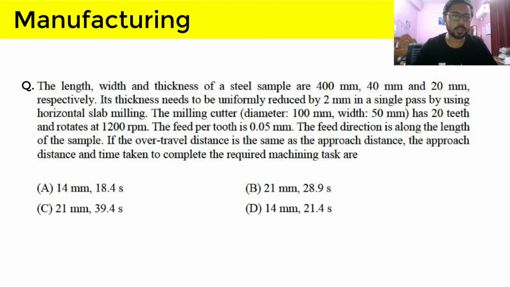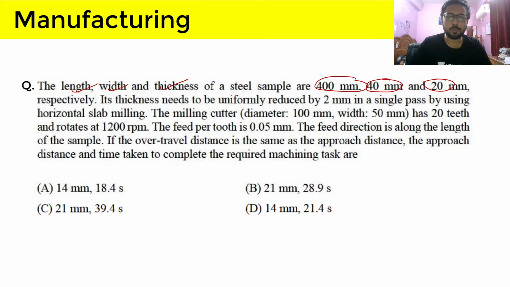So now let's do this question. This question, I think, came in GATE 2019, and it is a milling question. In this question, it is asked that the length, width, and thickness of a steel sample are given as 400, 40, and 20 millimeters.